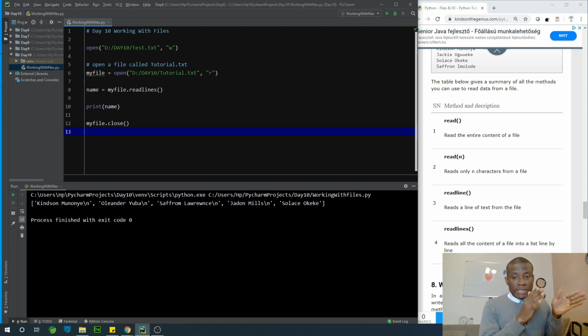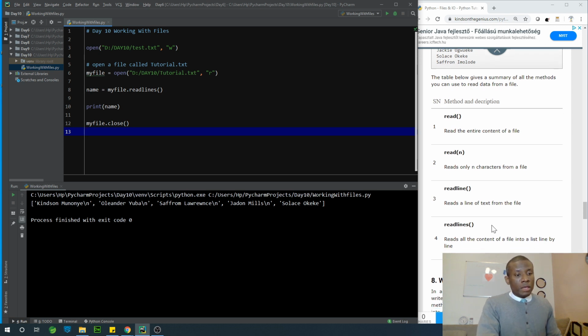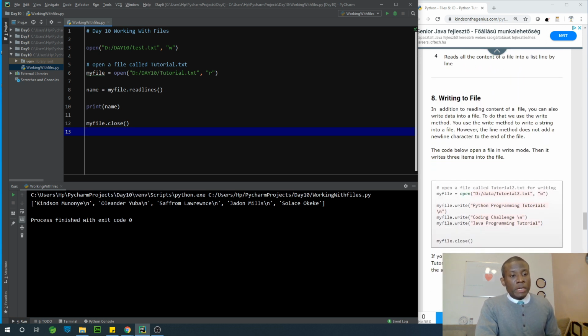It reads the item in a line plus a newline, then a second line plus a newline, and reads everything and saves it into a list. Not just a text or string, but a list of items. Each line is a list item in the list, right? Good.